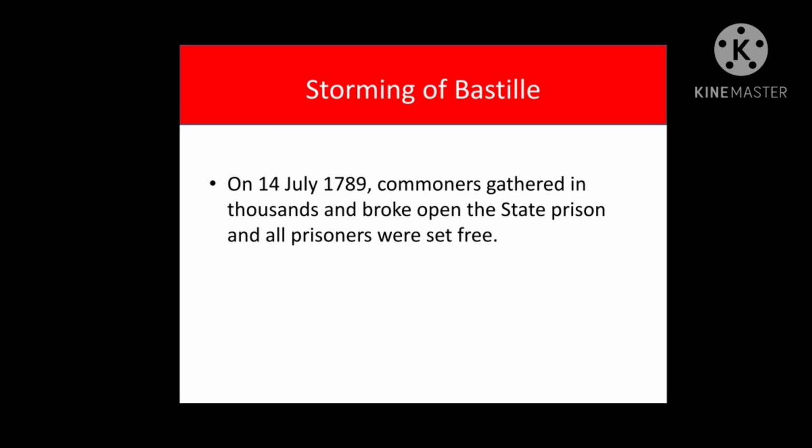So, in this manner, Louis XVI lost all his powers, and the National Assembly was renamed the Legislative Assembly and began to enact laws.